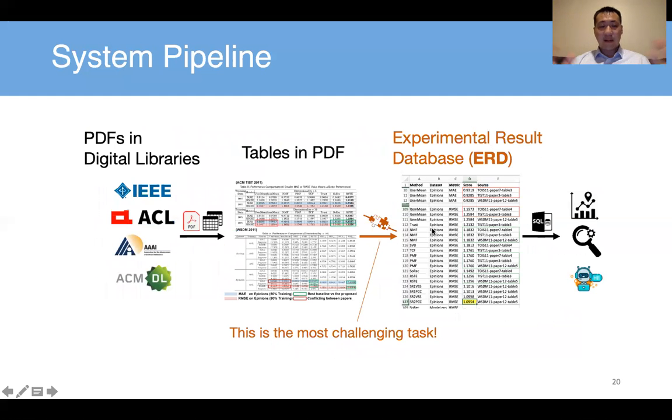For the system pipeline, the first step is to collect the PDF files, the papers from the digital libraries, and crop the tables from the PDF. Based on those tables, we try to align them together into one single experimental result database. We call it ERD. This is actually the most challenging task: how can we identify the column headers and the row headers, to identify each cell value in the tables, to know how to align the cells into our integrated database. Once the database is built, we can use SQL or PHP to set up some search applications, search functions.